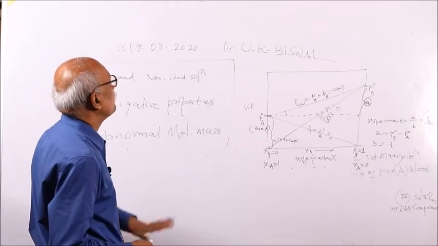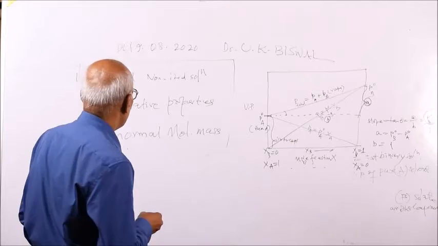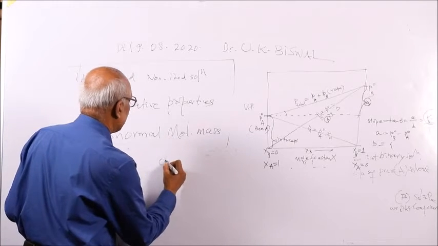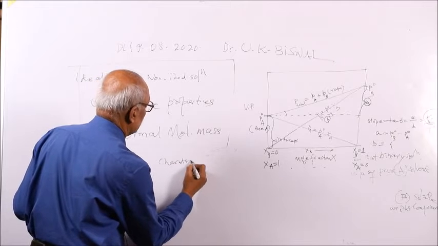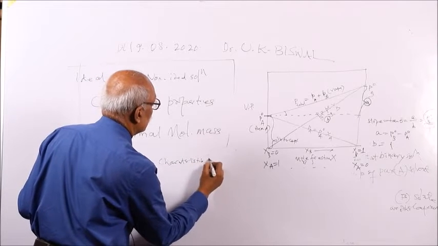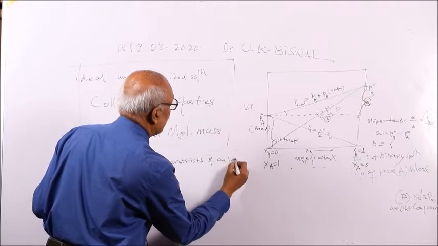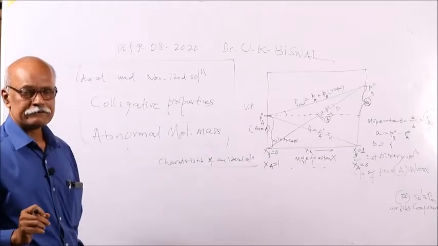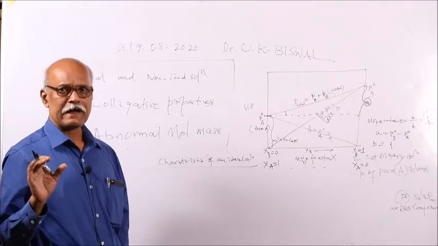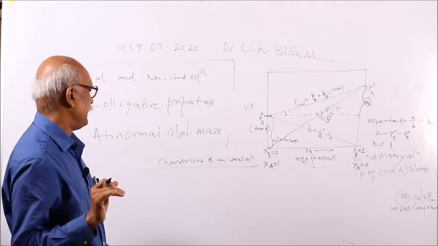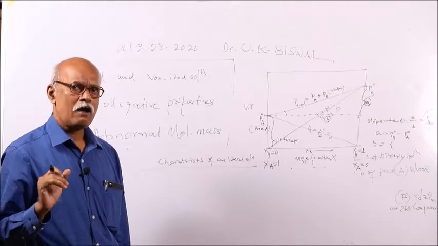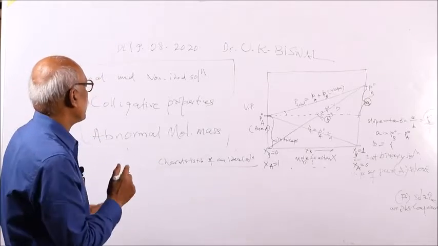So you see, this is for an ideal solution. So let us see the characteristics of an ideal solution. You know ideal gas obeys Boyle's law and Charles law; that is called the ideal gas equation. Similarly, a solution which will obey Raoult's law is called an ideal solution.